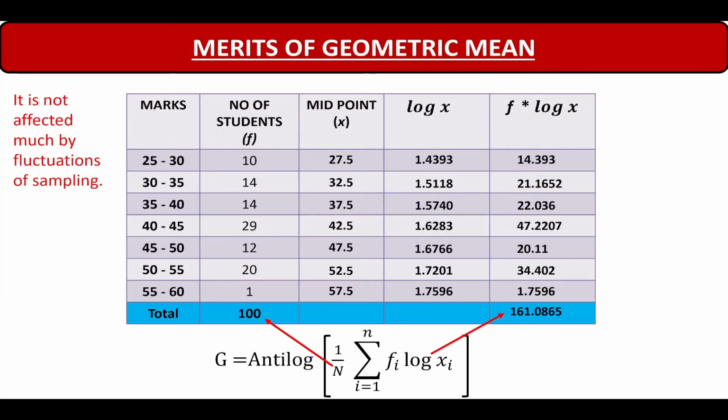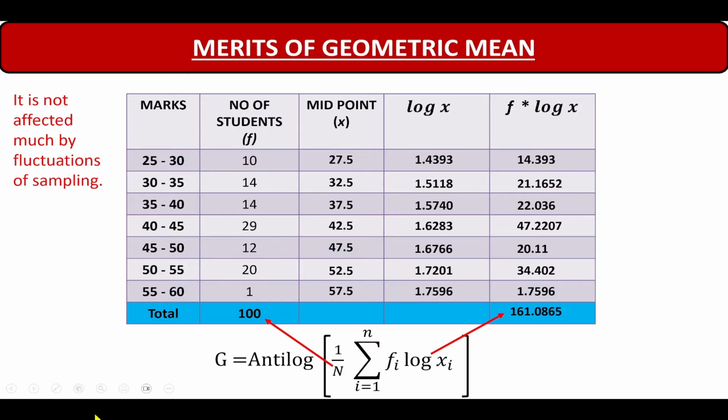Next merit, it is not affected much by fluctuations of sampling. Let us consider the same example that we had studied in the previous lecture. Now moving these values or these classes up or down won't cause any change in the final value of geometric mean. Why? Because the value is dependent on the summation of fi into log of xi. So moving these values up or down won't change the result for fi log xi, because it is going to remain the same. So it is said that it is not affected much by fluctuations of sampling.